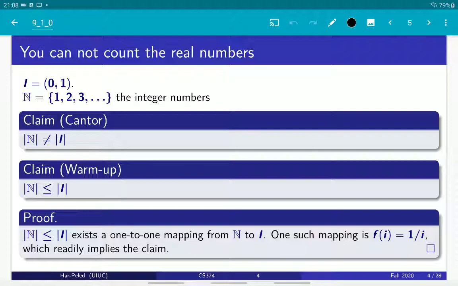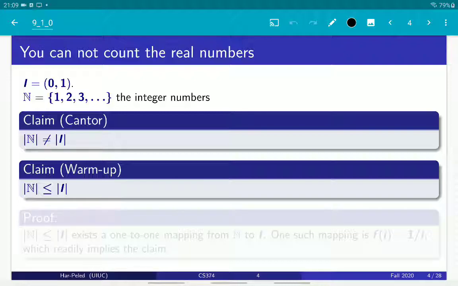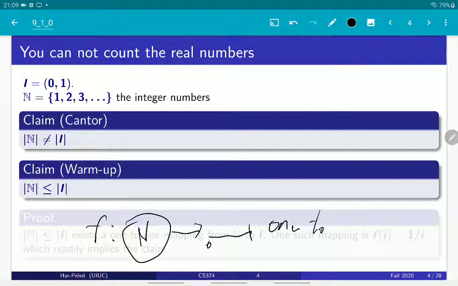So let's start with a much easier claim: that the cardinality of the natural numbers is smaller or equal to the cardinality of this interval I. The proof is straightforward, because all you need to do is find a mapping from the set of natural numbers to the interval 0, 1, and this mapping needs to be one to one.